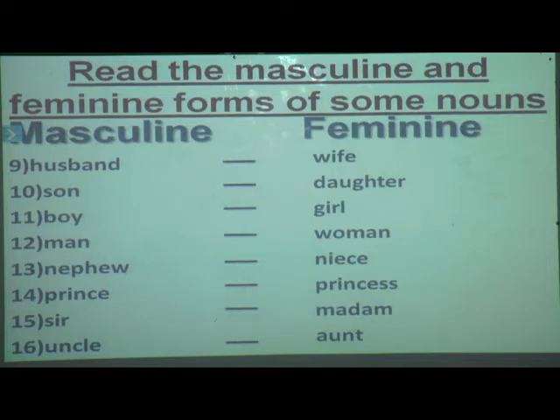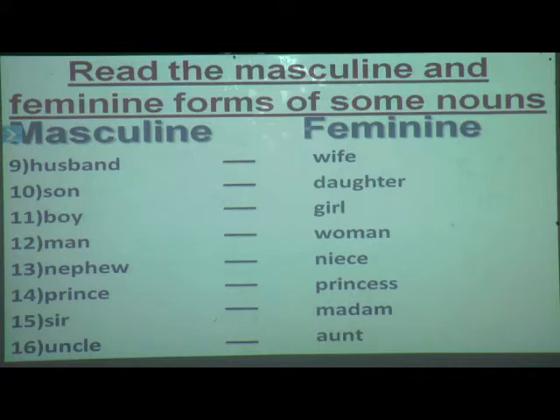Again I'll repeat: prince, princess, sir, madam, uncle, aunt. Okay, now you have read all the 16 words of masculine and feminine gender. Now all this you have to learn by heart so that we can solve the exercise.